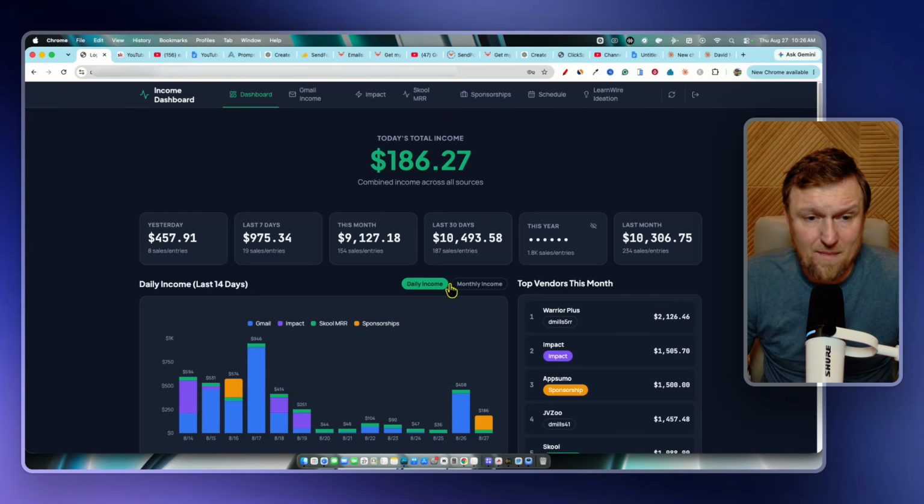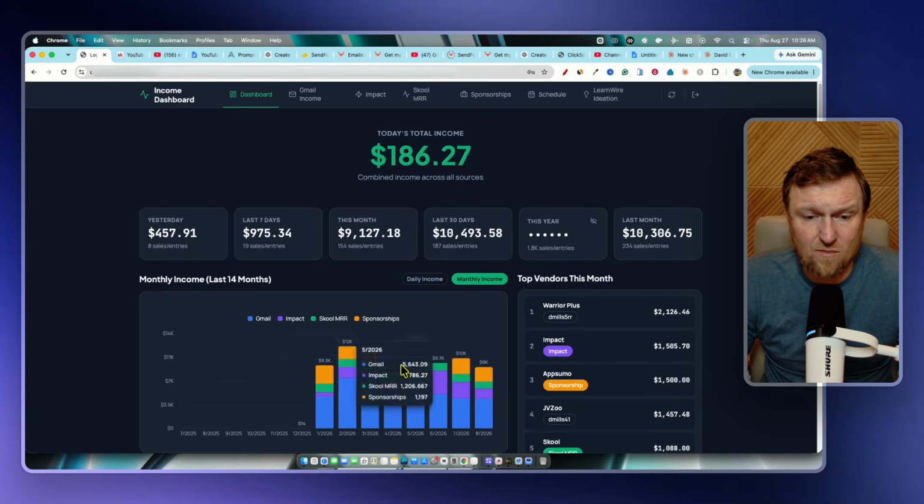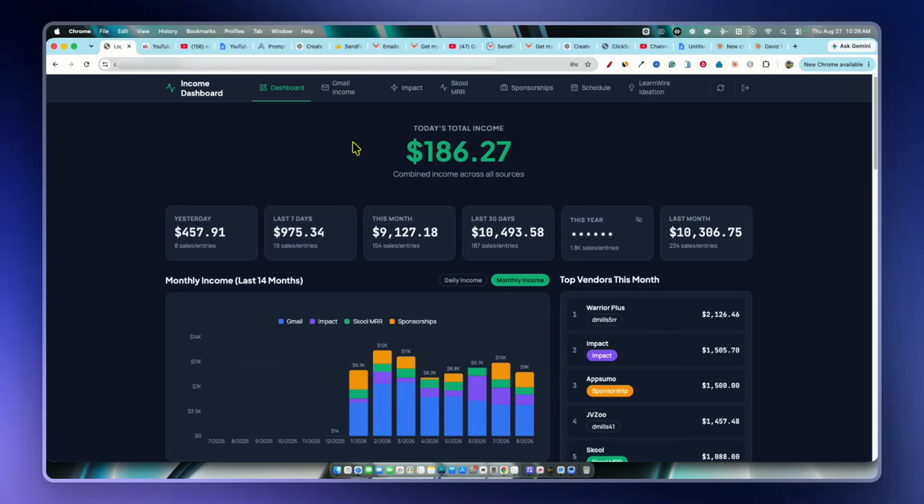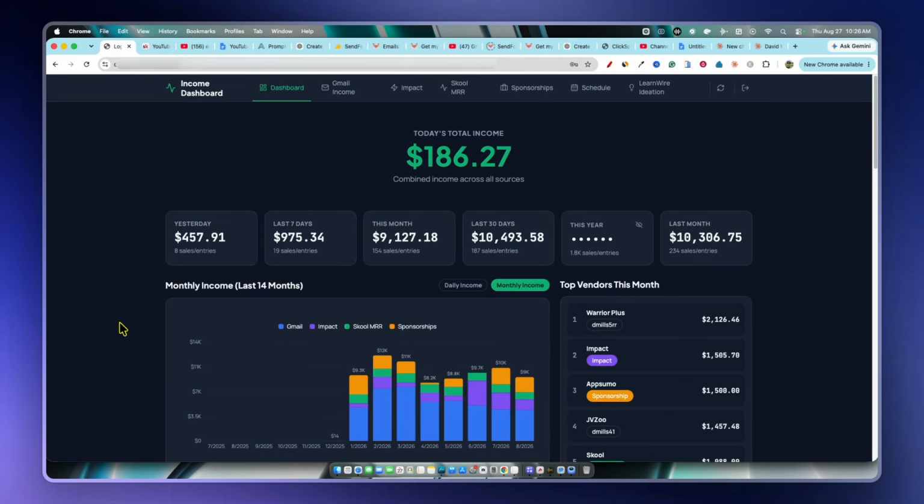Like I make steady income. We can go to monthly income right over here. Since I built this tracker, this is my custom built income tracker right over here. You can see that we are making steady income the entire year. And this is just from affiliate marketing and free YouTube traffic. This is what I do full time.